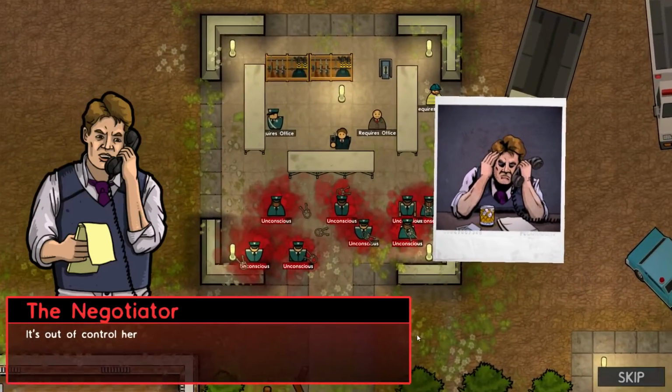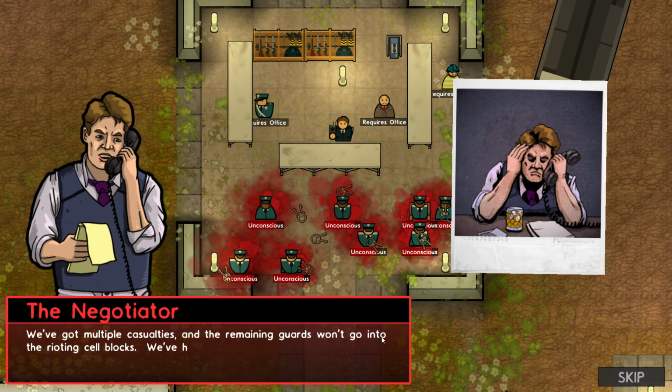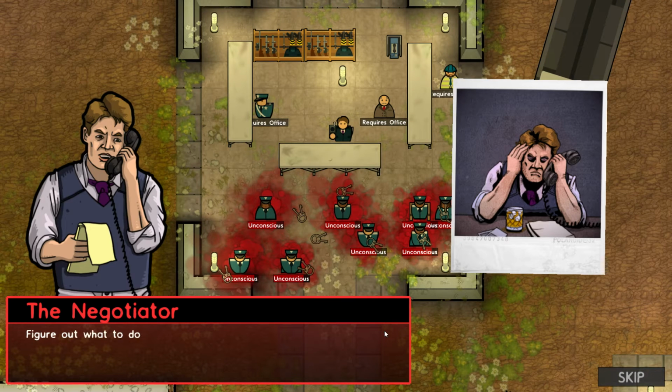Okay, here's the negotiator. It's out of control here. Nobody's in charge. We've got multiple casualties, and the remaining guards won't go into the rioting cell blocks. We've had to pull back to the perimeter. Figure out what to do and put a stop to this before it gets out of hand. Riot police should be here in a few minutes.